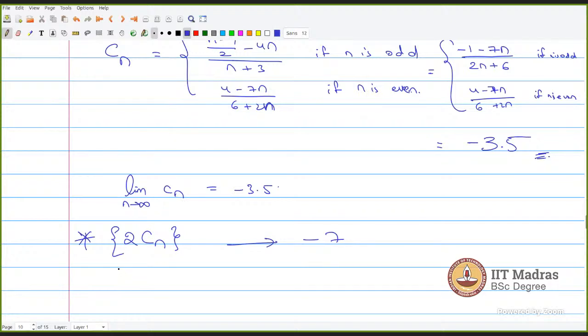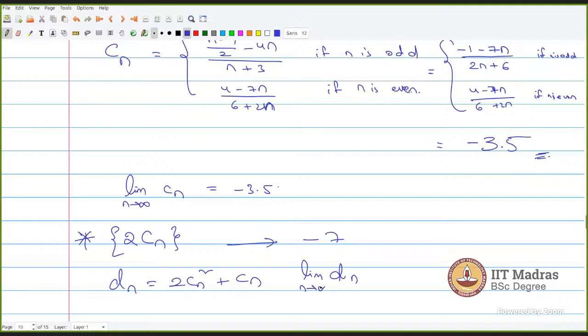If I newly define a sequence Dn like this, something like 2Cn squared plus some Cn, a new sequence which is a polynomial function of Cn, what is its limit?